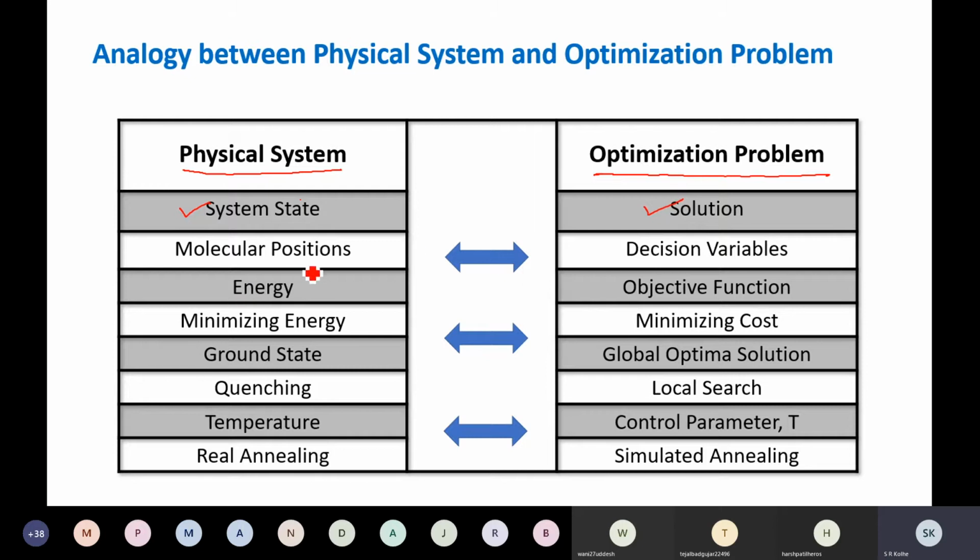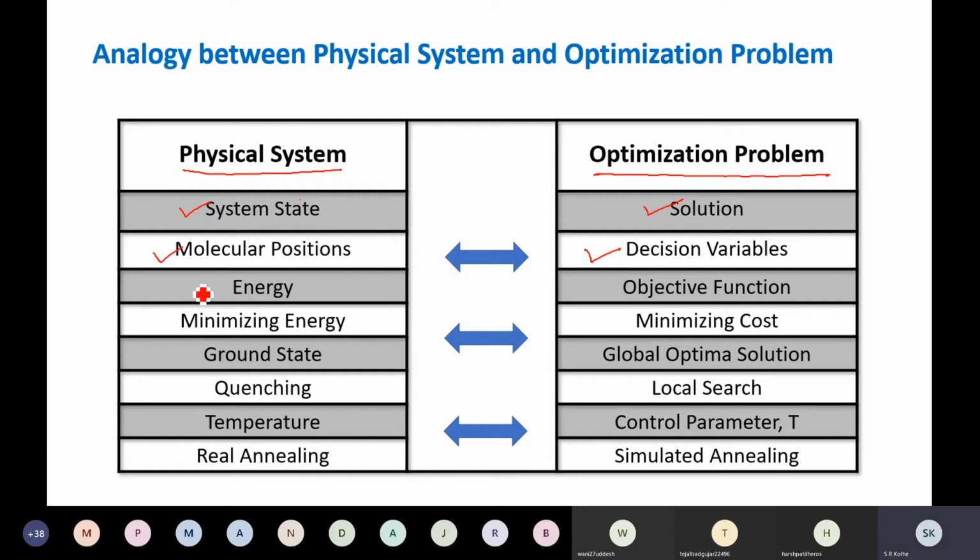In physical annealing, we have molecular positions of the atoms. That metal, we give high temperature, so it melts. So the molecular structure changes. That is similar to decision variables in an optimization problem.